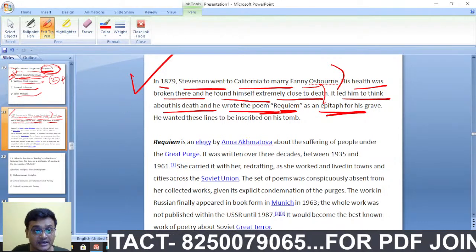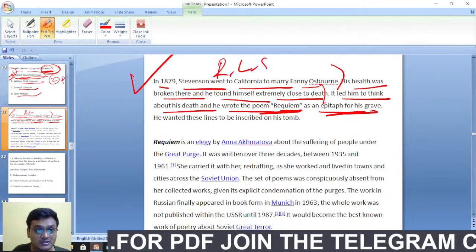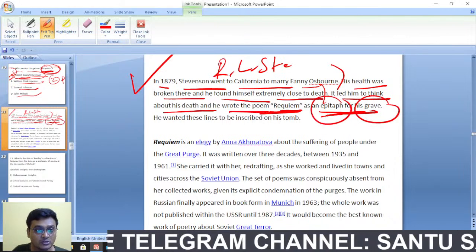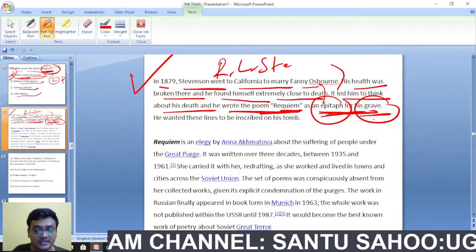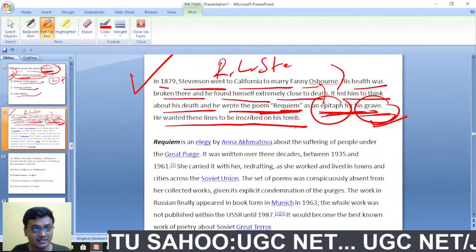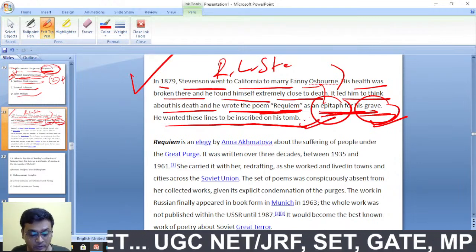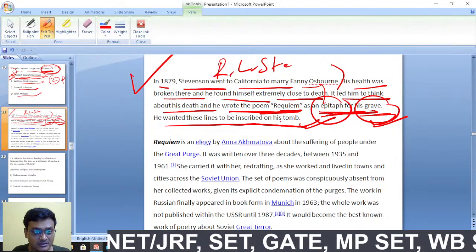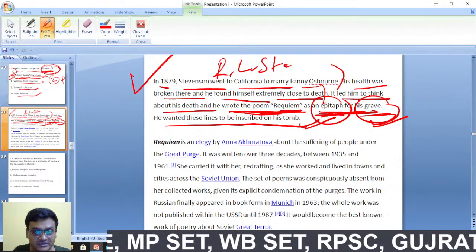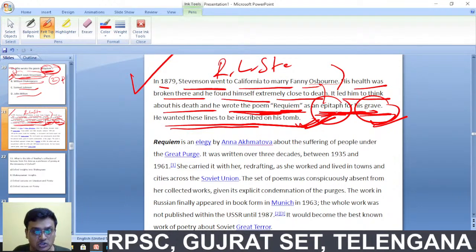Remember it like this: whose epitaph is Requiem on the grave? Robert Louis Stevenson's. This is an epitaph. He wrote the poem Requiem as an epitaph for his grave. He wanted these lines to be inscribed on his tomb. That's why this poem is very important. The Requiem is a poem by Robert Louis Stevenson. It led him to think about his death, and he wrote it as an epitaph for his grave, and he wanted these lines to be inscribed on his tomb.